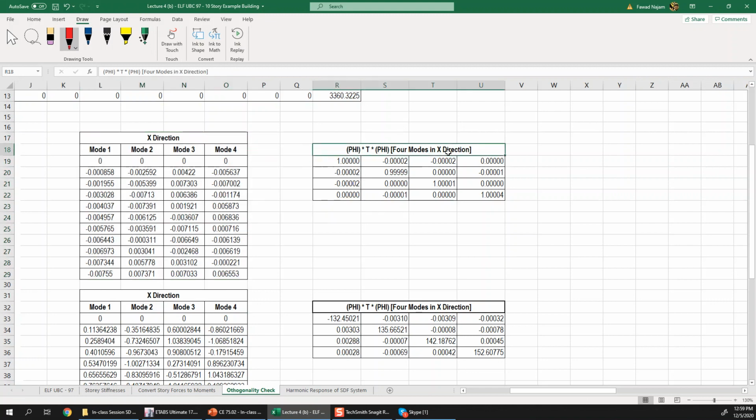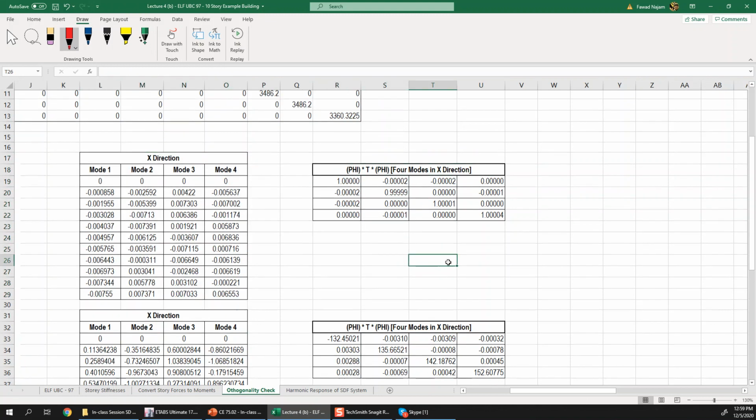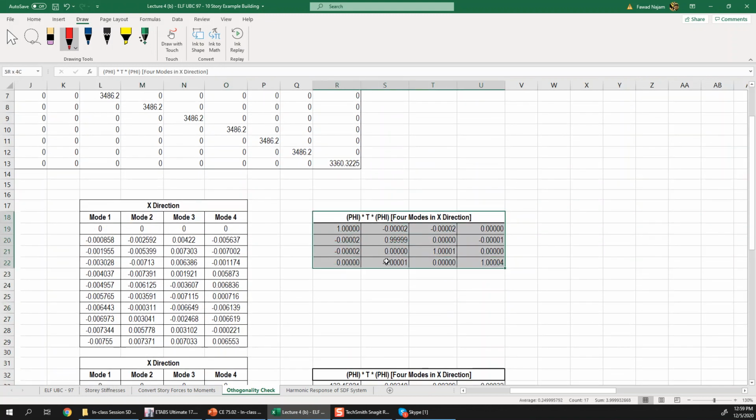So here you can see in this table I have multiplied the phi matrix, which is comprised of only 4 modes, times the mass matrix, sorry, this should be M because the mass matrix is given already, into phi again. But I haven't gone for all 10 modes.